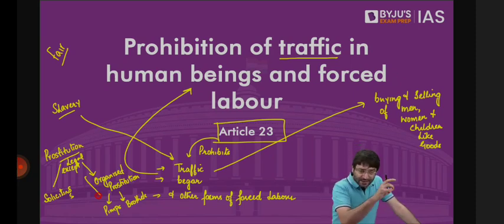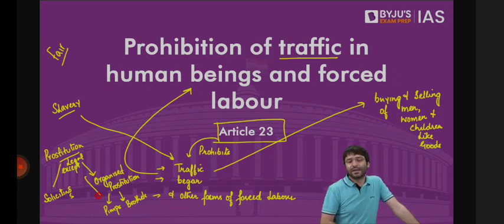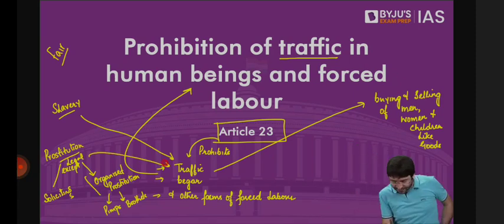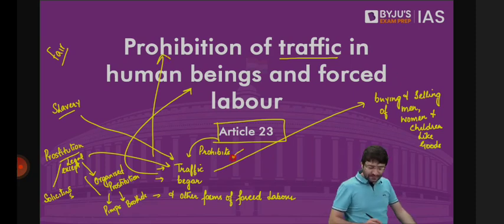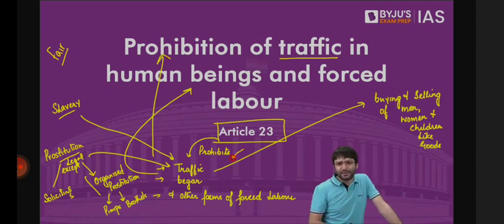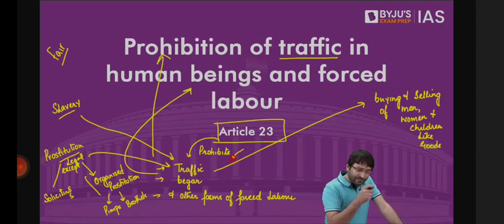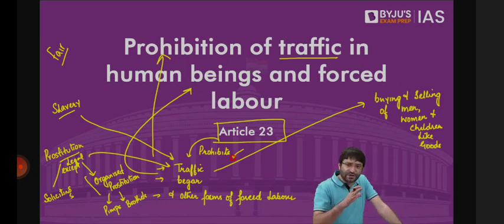But if you organize it in the form of pimps and brothels, if you are soliciting customers at a public place, this is a crime. But if somebody is forcing you into prostitution, that is traffic and that is prohibited under Article 23 of the Constitution because it is exploitation. So what does Article 23 talk about? Article 23 prohibits three things. One is traffic, like slavery, like buying, selling of men, women, and children like goods, like if it is organized prostitution, like if you are being forced to enter prostitution. All this is exploitation, is covered under traffic, and it is prohibited under Article 23. Similarly, begar.